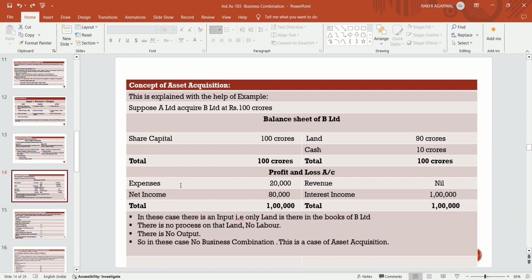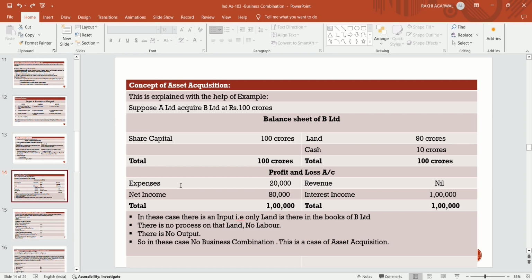In this case, the input is only the land in the books of B Limited. There is no process on the land, no labor, and no output from utilization of the asset of B Limited. So in this case, there is no business combination. This is the case of asset acquisition.